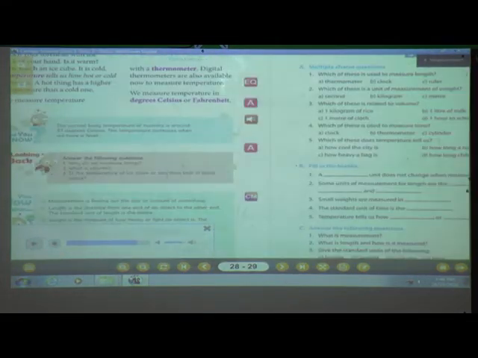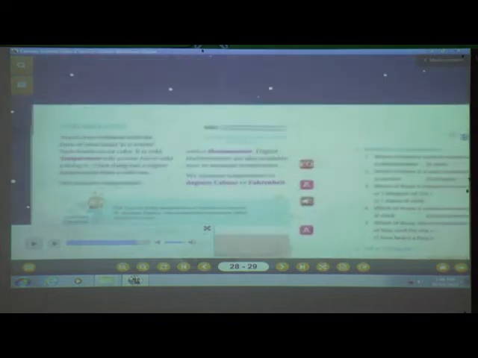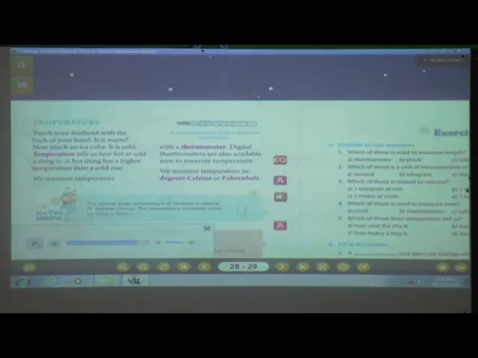Now turn the next page, page number 28. Temperature. Touch your forehead with the back of your hand. Is it warm? Now touch your eyes too. It is cold. Temperature tells us how hot or cold a thing is.